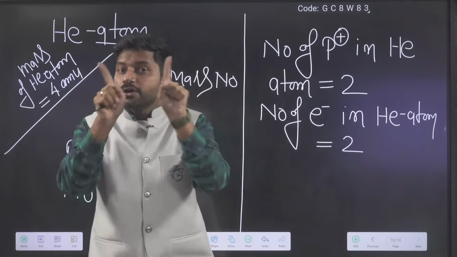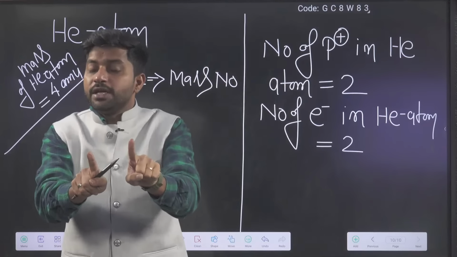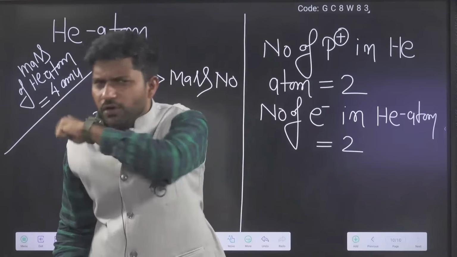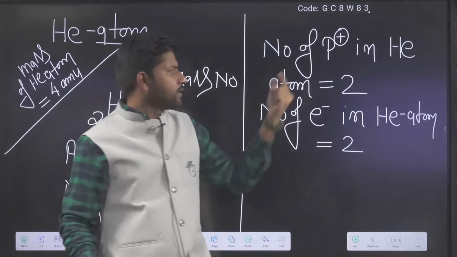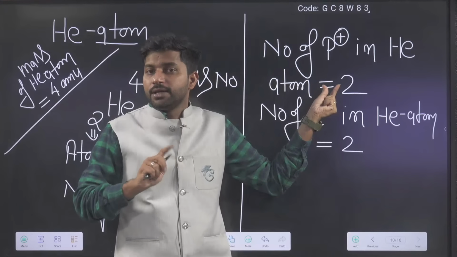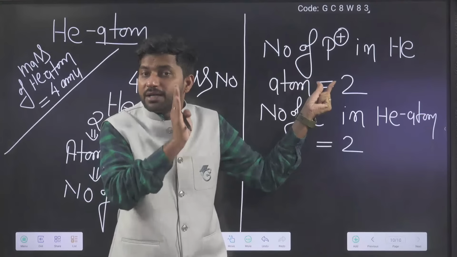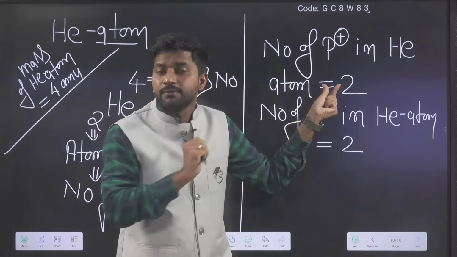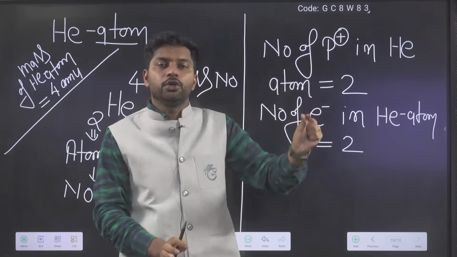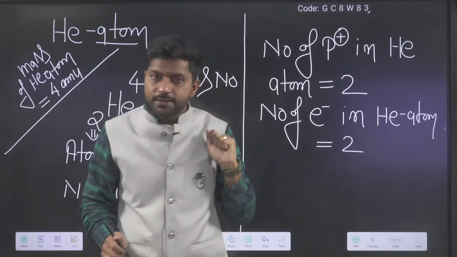So the mass of any atom is actually controlled by protons. How many protons does helium have? 2. As per that, what should be the mass of the helium atom? It should be 2 times the proton mass.